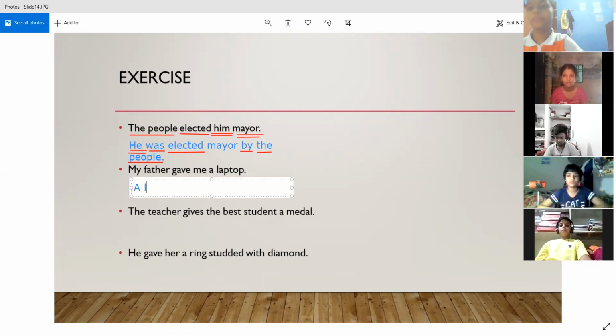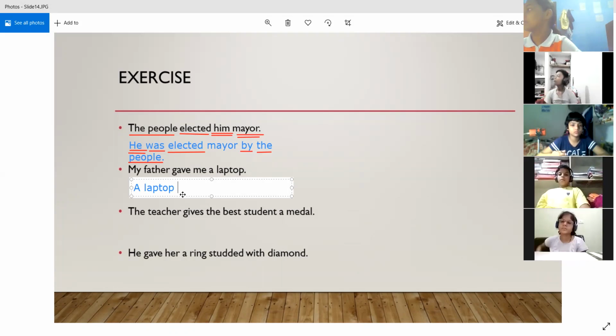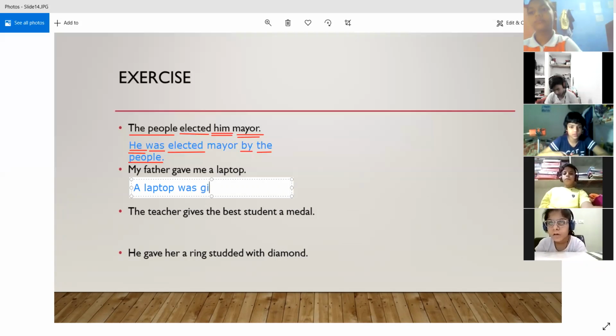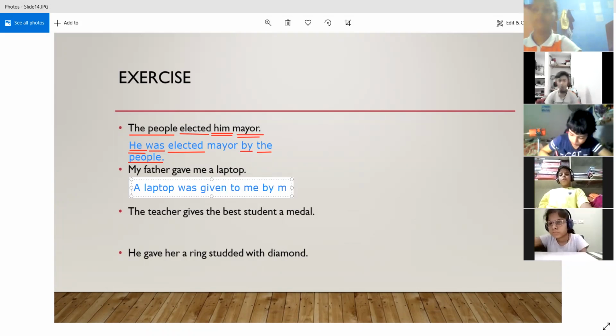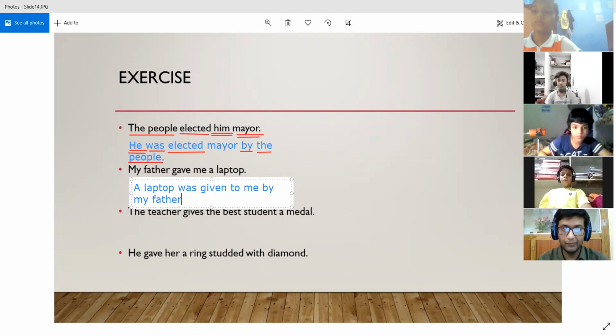The simple past. Yes. So that is why, first of all, we made the object in the active voice into the subject in the passive voice. This is the first thing we did. So a laptop, then because it is in the simple past, the correct form of the be verb will be was over here, right? So a laptop was then given, because give is the first form of the verb, gave is the second form, and given is the third form of the verb. So a laptop was given to me, then we will put the preposition by, and then we are going to place the object by my father.